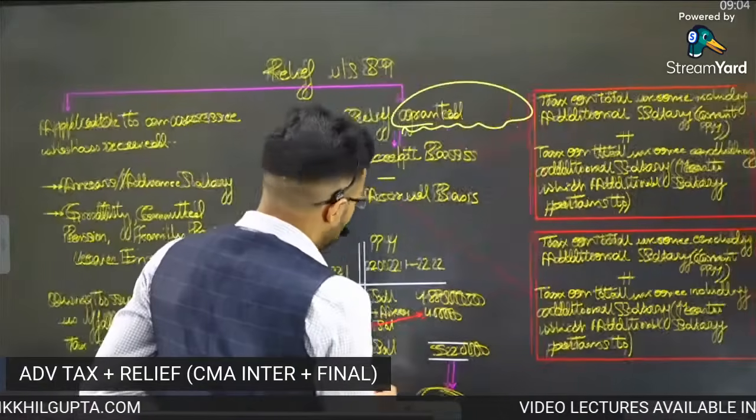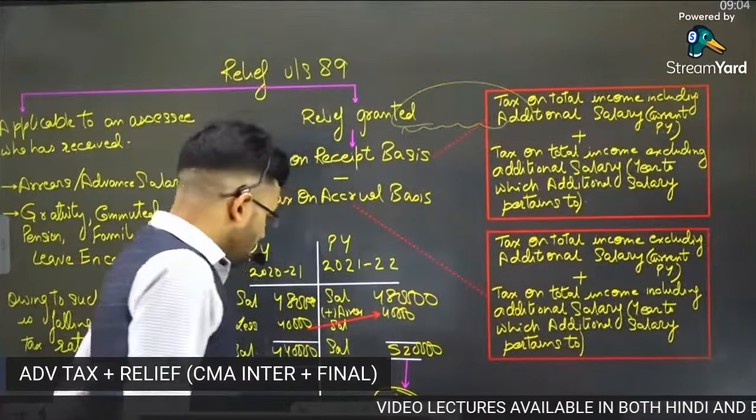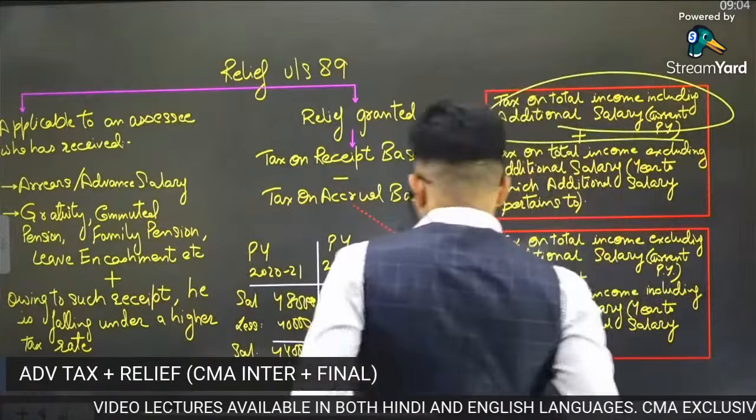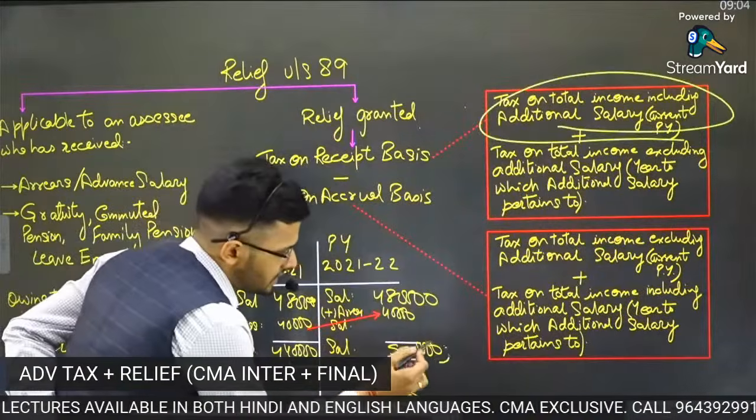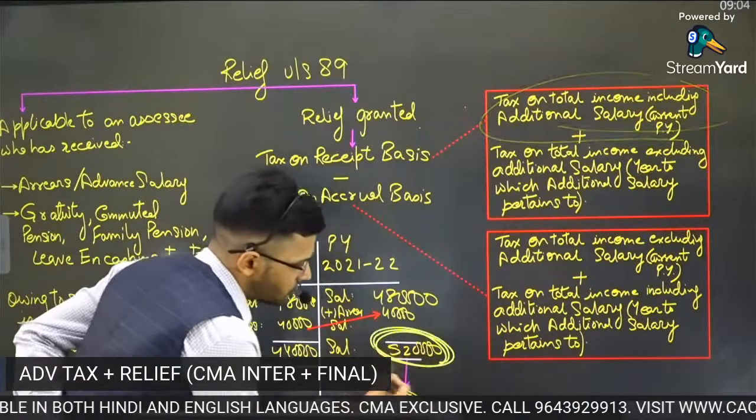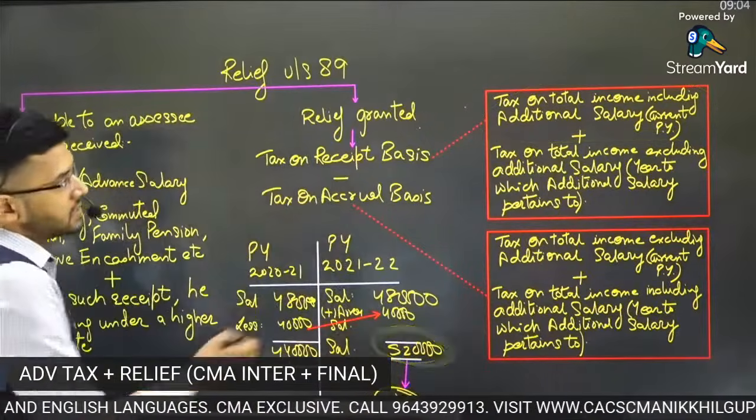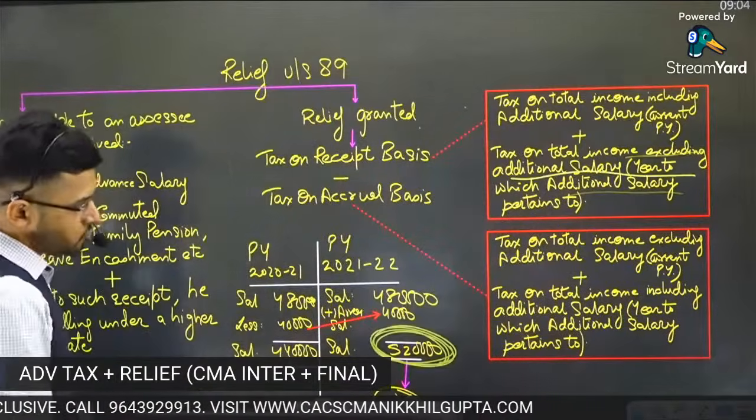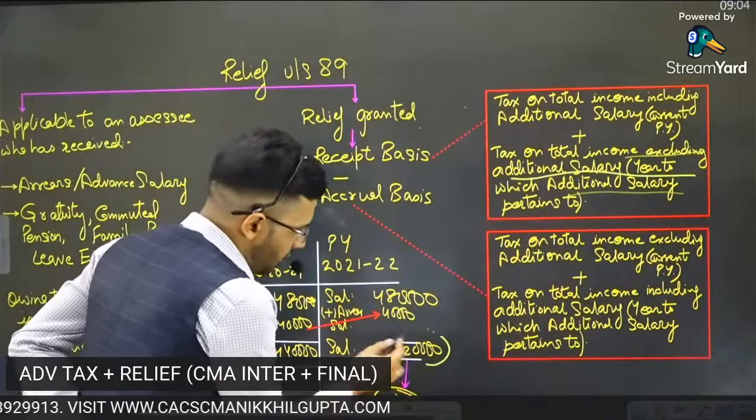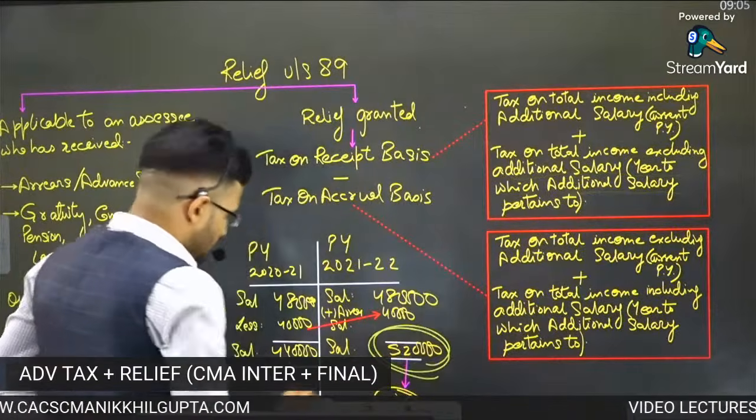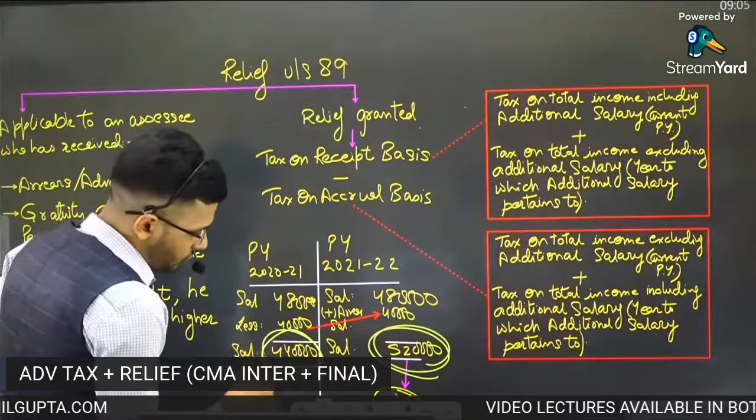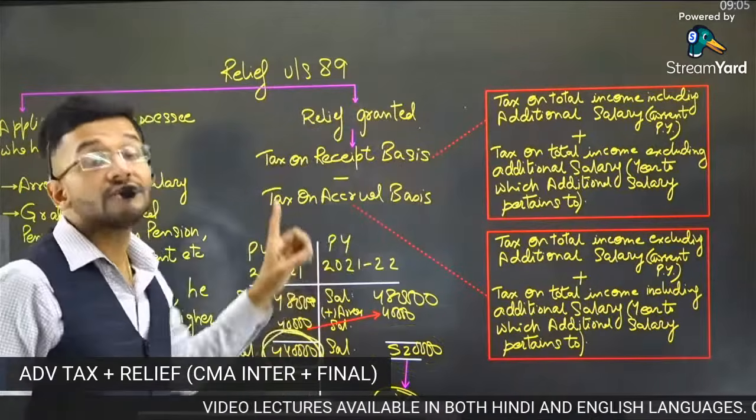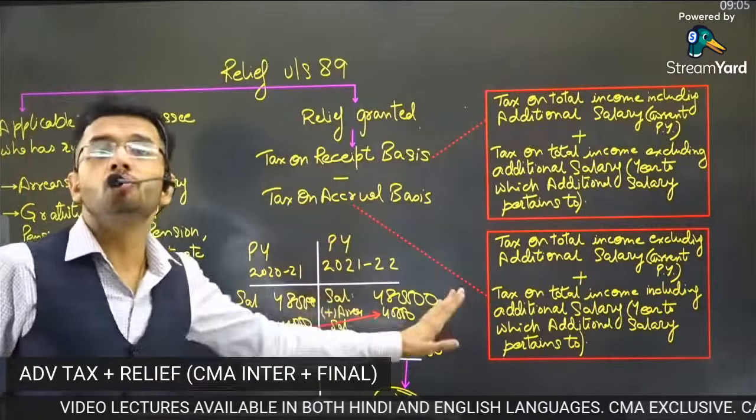Now, sir, please tell us, what do you mean by tax on receipt basis? So, guys, tax on receipt basis means tax on total income, including additional salary. Okay, so please see this. The tax which is payable on 5,20,000 plus tax on total income, excluding additional salary, in the year to which the additional salary pertains. So, the tax which is paid on 5,20,000 plus the tax which is paid on 4,40,000. This is the actual tax which you are paying on receipt basis, both the years cumulatively.